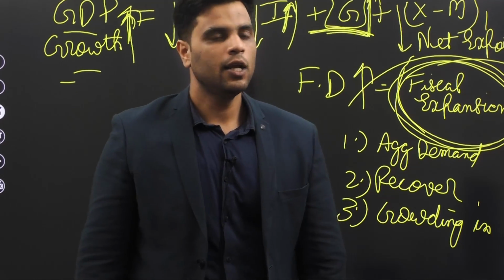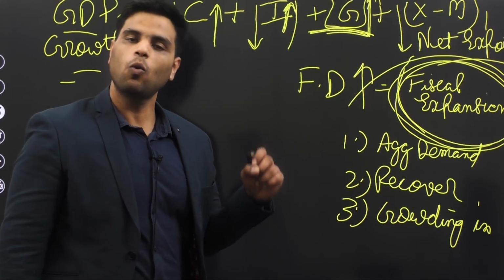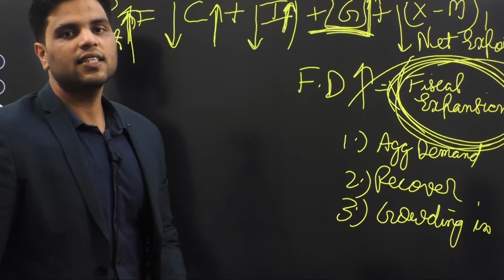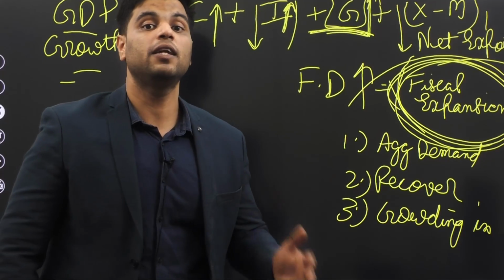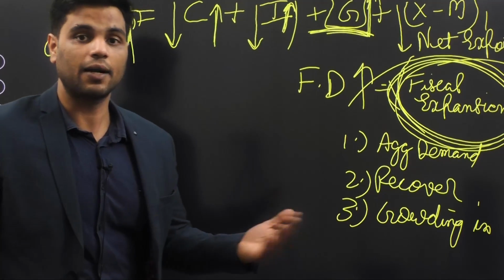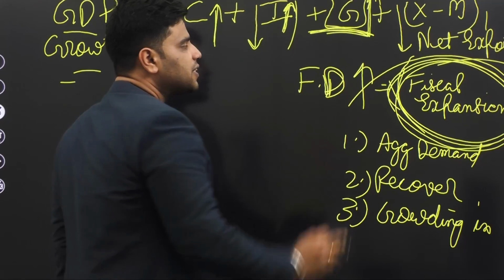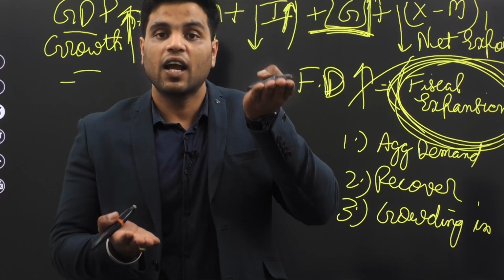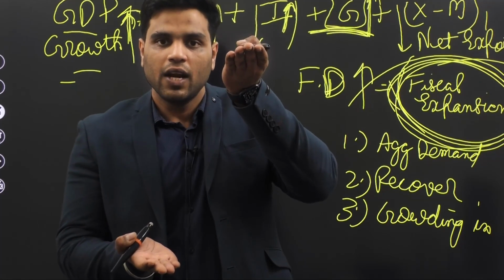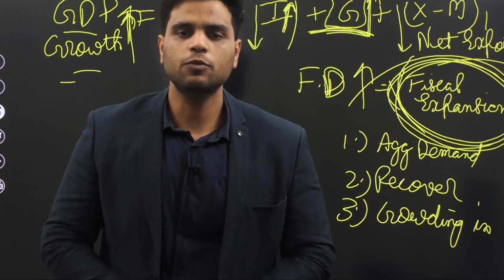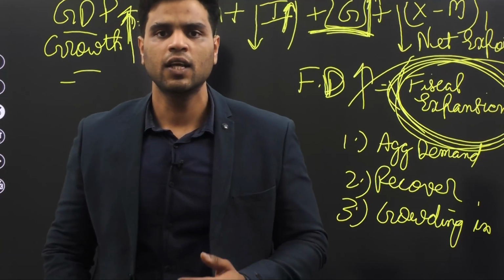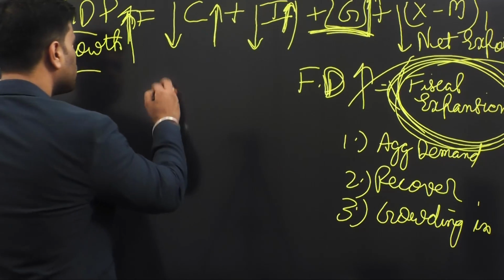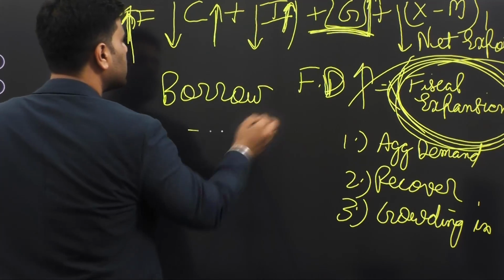Make sense? All right. But this fiscal expansion comes at a cost. What is that cost? Well, they say that high fiscal expansion creates a situation of debt unsustainability for the government. Now, what does that mean? Higher fiscal deficit means that government spends way more than it receives as revenue. Government spending is more than its revenue. Now, how would government bridge this gap? If government is spending 100 rupees and is only earning 60 rupees, then where does the government get these 40 rupees from to spend? Well, government borrows. So fiscal deficit is financed through borrowings.